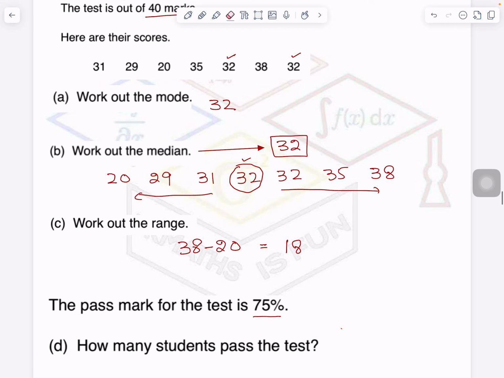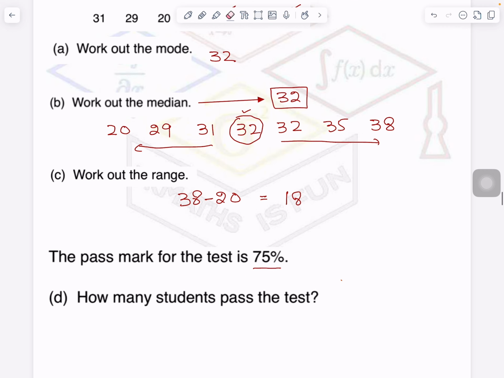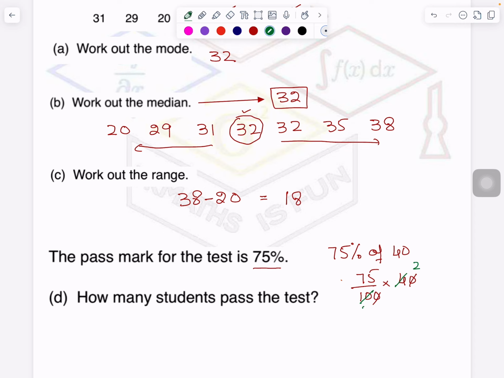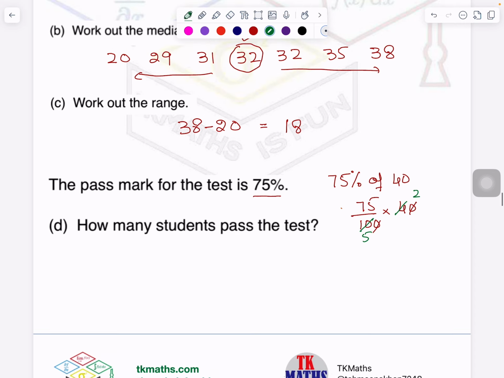The maximum marks of the test was 40. So I'll find out here what is 75% of 40 marks, because that is the passing mark. So 75% of 40 we will figure out here, and I'm sure you know percentage. Because calculator is not allowed, you have to show all the working here. Then 2 2s are 4, 2 5s are 10. So what did I get here now? 75 upon 5 into 2.